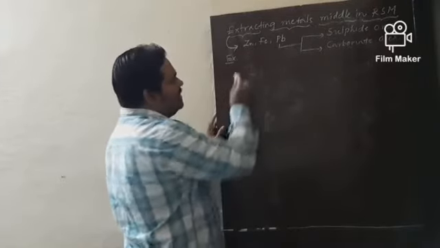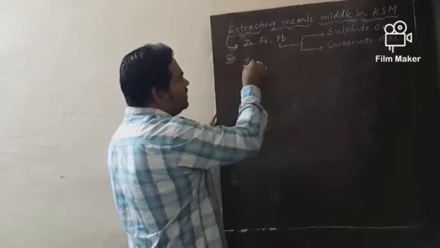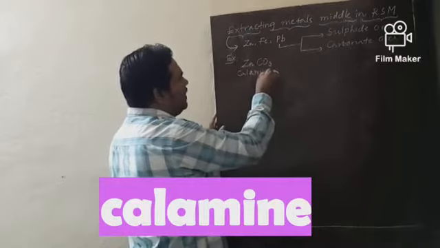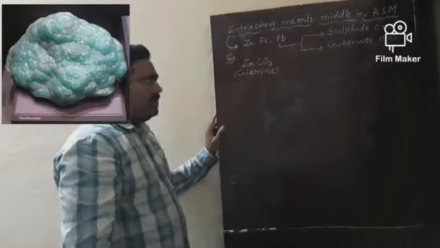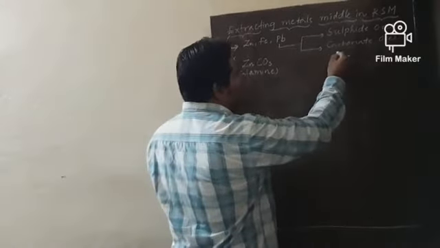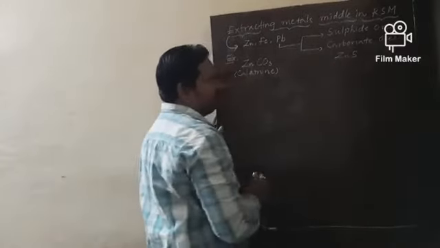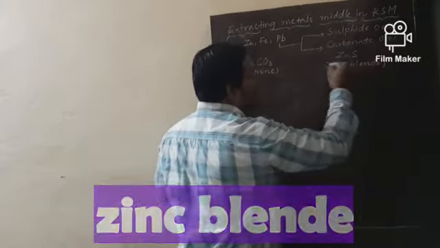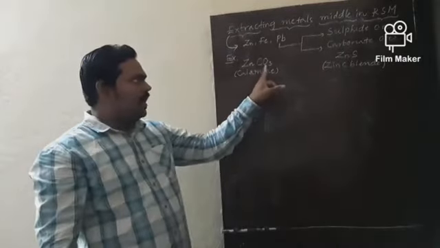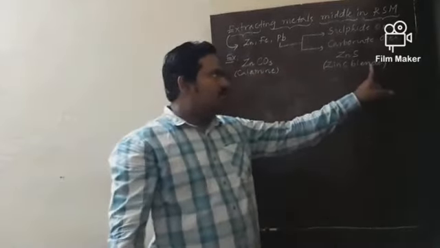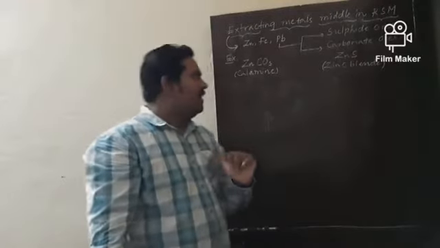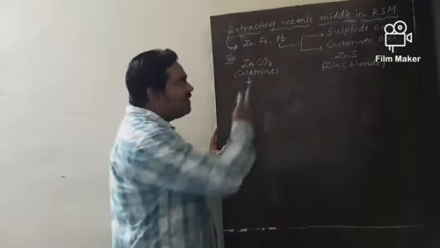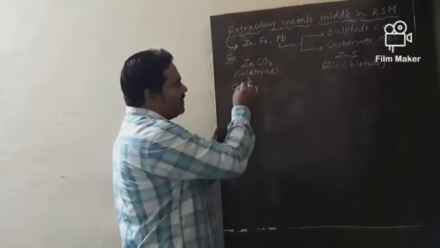Zinc is available in the form of zinc carbonate, which is also called calamine. The same metal zinc is available in the form of sulfide as zinc blende. So calamine is the carbonate ore of zinc, and zinc blende is the sulfide ore of zinc. If you take the carbonate ore, since the ore is carbonate, calcination is required.